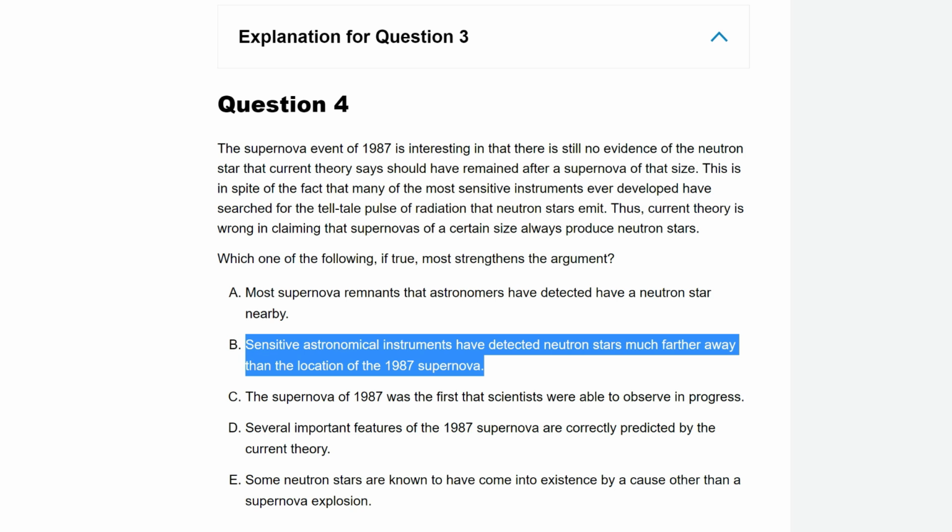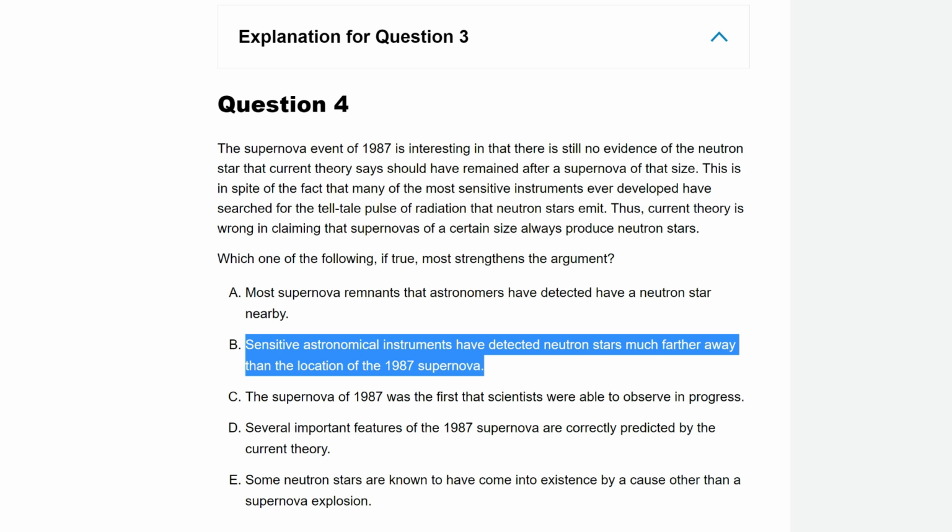So far, it's the one that most strengthens the argument. C. The supernova of 1987 was the first that scientists were able to observe. Irrelevant. D. Several important features of the 87 supernova are correctly predicted by the current theory. Irrelevant because it says that the current theory is decent, but that doesn't mean it's perfect.